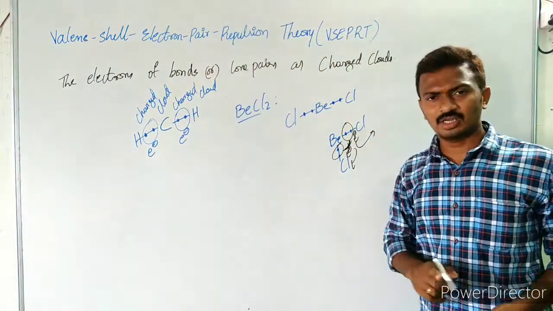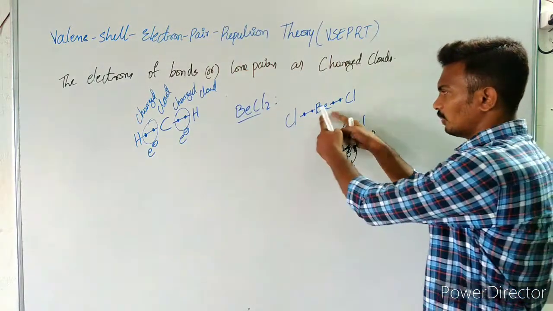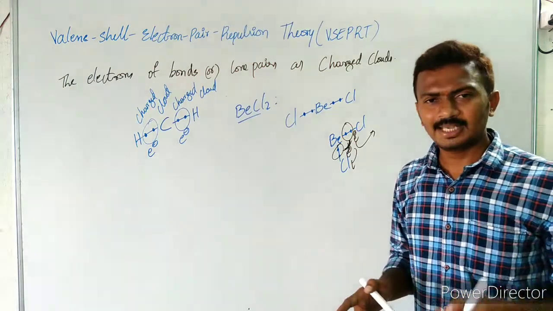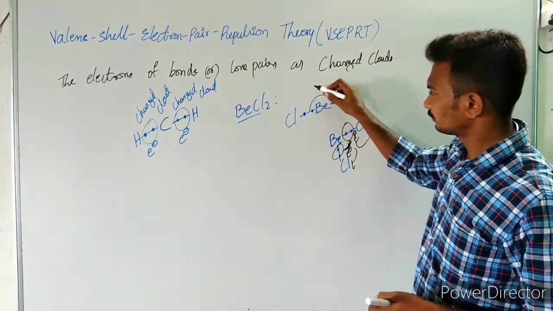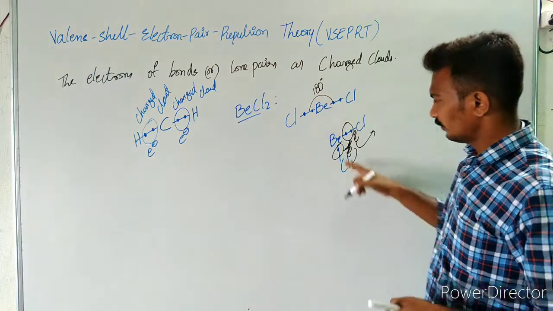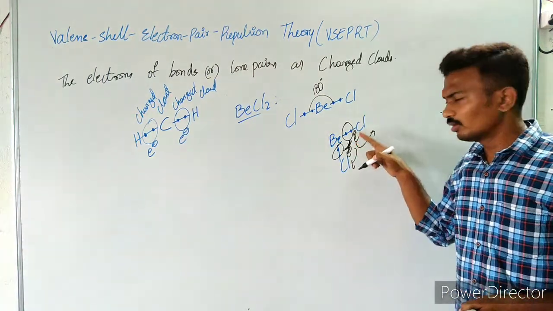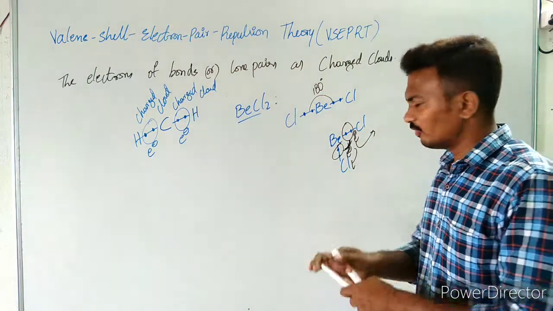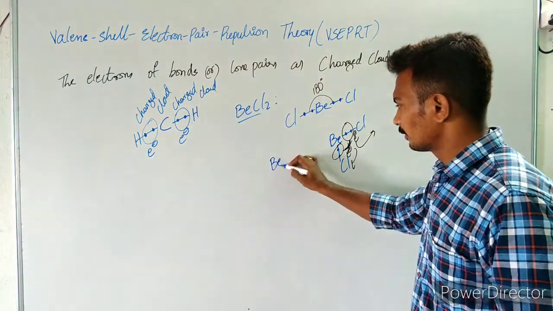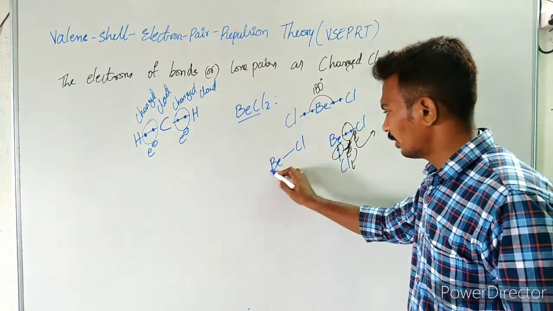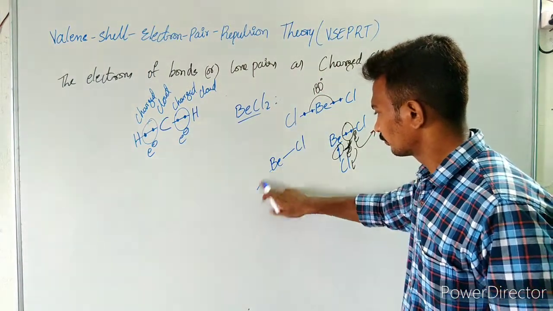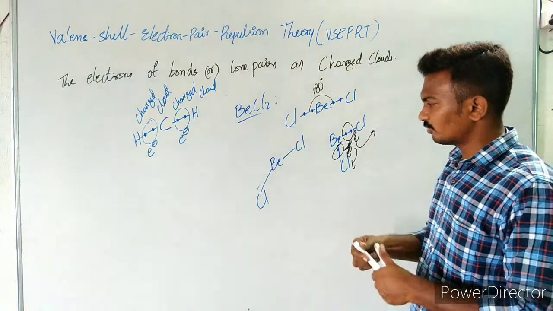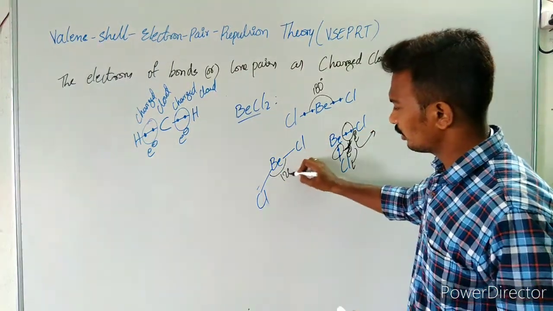So in 360 degrees, if two bonds are to be placed with minimum repulsion, they need to maintain 180 degrees. If you take 90 degrees, it also faces repulsion. Or if you take 120 degrees, let us see 120 also. In beryllium chloride, assume the bond angle is 120 degrees.